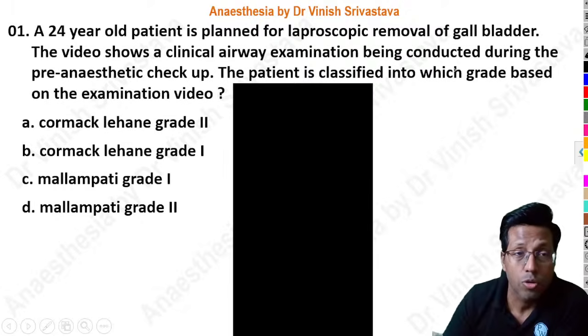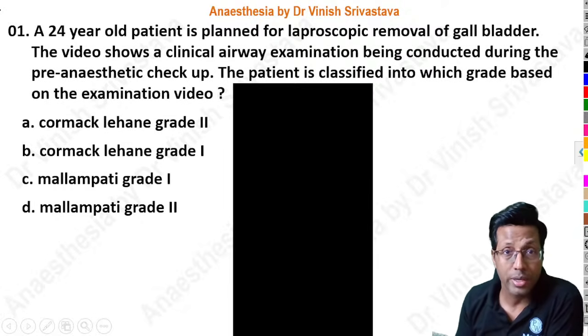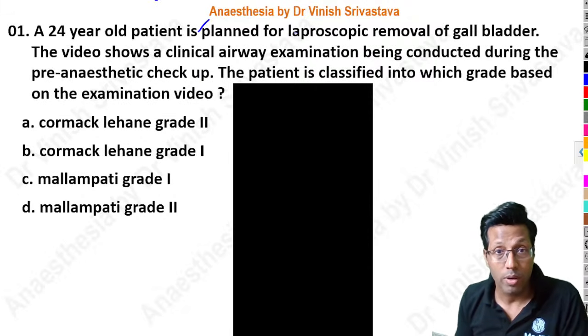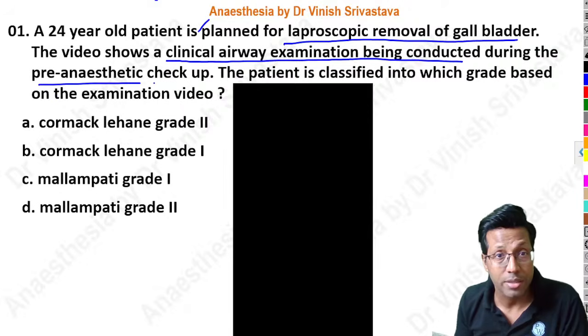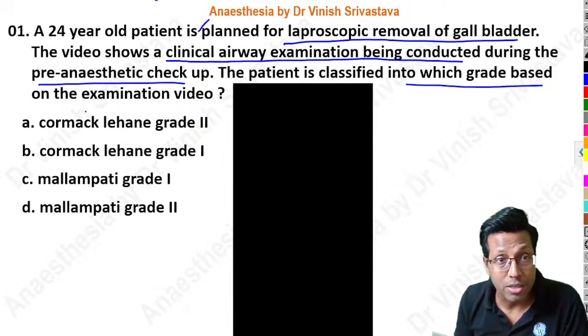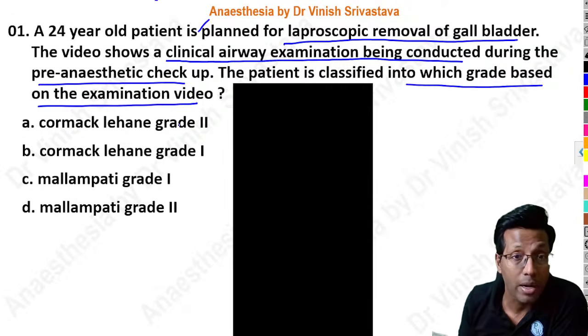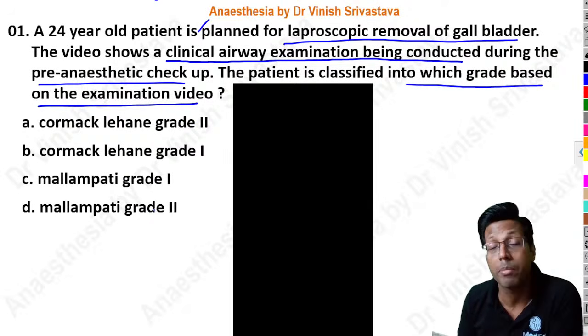Going forward, this is the first video-based question. A 24-year-old patient is planned for laparoscopic removal of gallbladder. The video is showing a clinical airway examination being conducted during the pre-anesthetic checkup. The patient is classified into which grade based on the examination video? The options are Cormack-Lehane grade 2, Cormack-Lehane grade 1, Mallampati grade 1 and Mallampati grade 2.